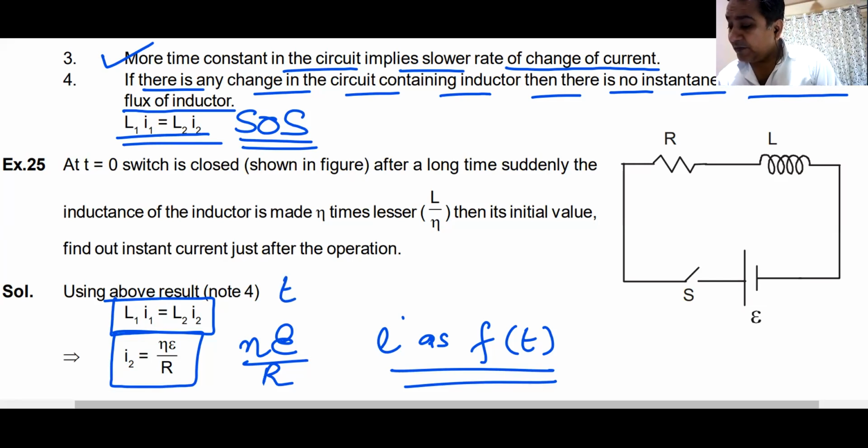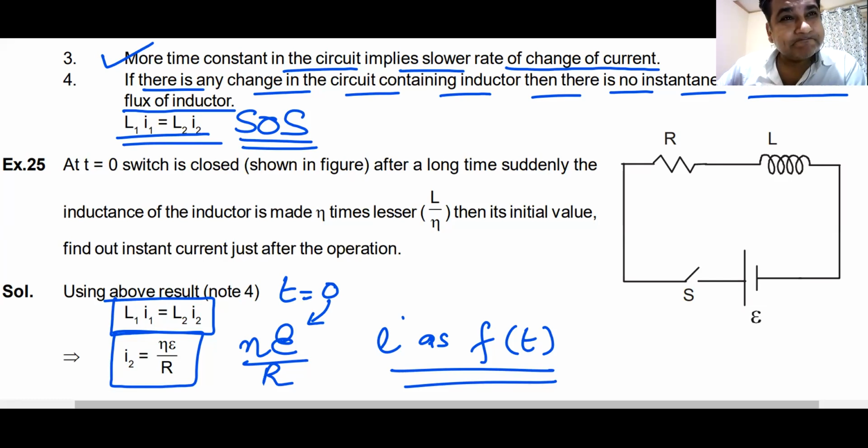So now at time t equal to 0, your current is this. You have to tell me the current in the circuit as a function of time now, after this instant. How will you get this? I'll give you a method of doing this.